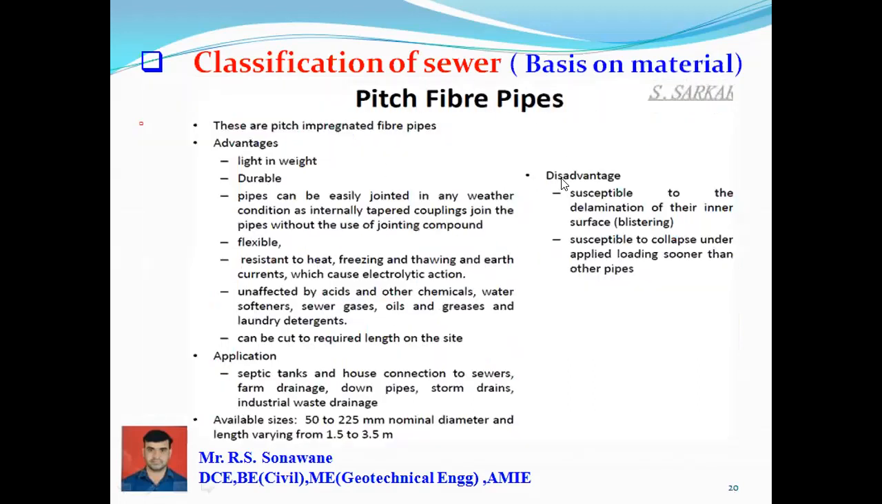Pitch fiber pipes. The pitch fiber pipe application is for the septic tank and house connection of sewer, drainage, down pipe, storm drains, and industrial waste drainage. The available size of this pitch pipe is 50 to 225 mm nominal diameter and length varying from 1.5 to 3.5 meters. This pitch fiber pipe is mostly used for drainage purposes.